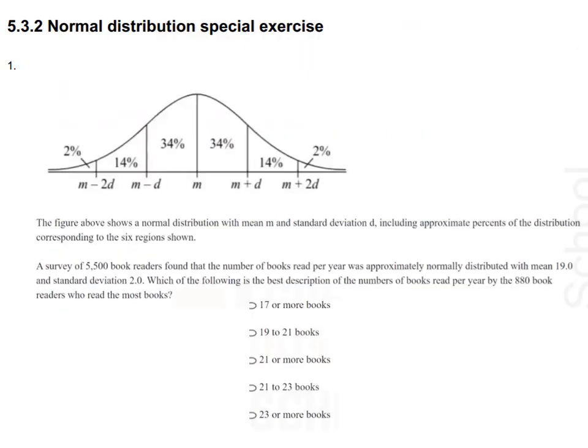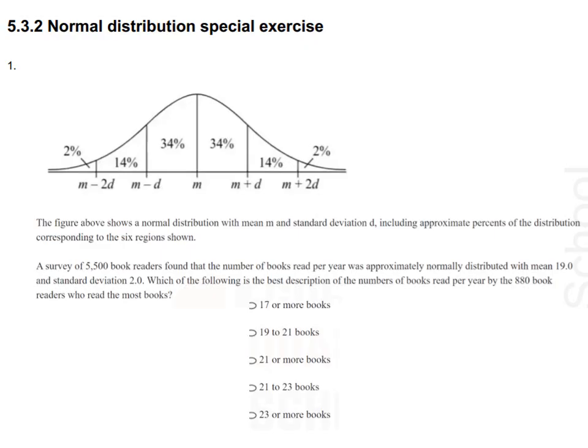We're given a normal distribution curve, a bell-shaped curve. The figure above shows a normal distribution with mean m and standard deviation d, including approximate percent of the distribution corresponding to the 6 regions shown. A survey of 5,500 book readers found that the number of books read per year was approximately normally distributed with mean 19 and standard deviation 2. Which of the following is the best description of the numbers of books read per year by the 880 book readers who read the most books?